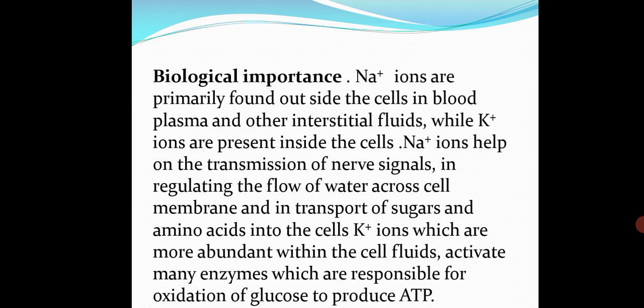Now if you come to the biological importance, sodium ions are primarily found outside the cells in blood plasma and other interstitial fluids, while potassium ions are present inside the cells. Sodium ions help in the transmission of nerve signals, in regulating the flow of water across cell membrane, and in transport of sugar and amino acids into the cells. Potassium ions, which are more abundant within the cell's fluids, activate many enzymes which are responsible for oxidation of glucose to produce ATP. This is the use of the sodium and potassium ions you studied in this chapter, because these are the most important ions.